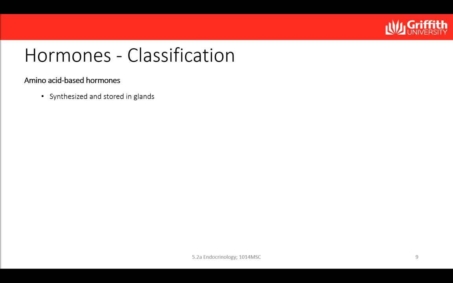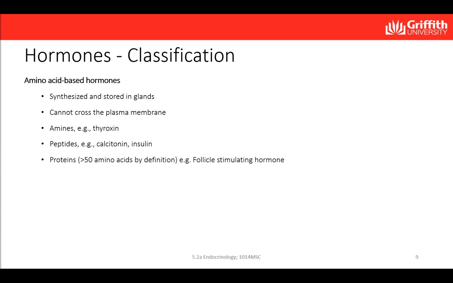Most hormones that are produced in the body are amino acid-based. These hormones are synthesized and can be stored in glands. Because amino acid-based hormones are water-soluble, they cannot cross the plasma membrane. The molecular size varies widely in this group, from simple amino acid derivatives that include biogenic amines such as thyroxine, to peptides that are short chains of amino acids, such as insulin, and proteins that are long polymers of amino acids, greater than 50 amino acids, such as follicle-stimulating hormone.